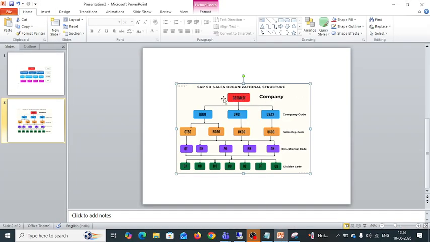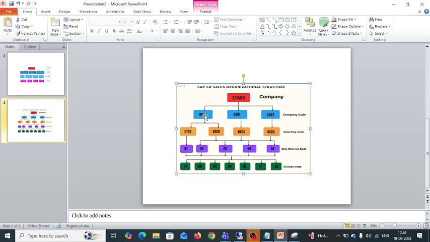This is the company, suppose the KFC company. A company has different company codes. One I can operate in India, one in the UK, one in the US. One company can have different company codes to operate in different locations.